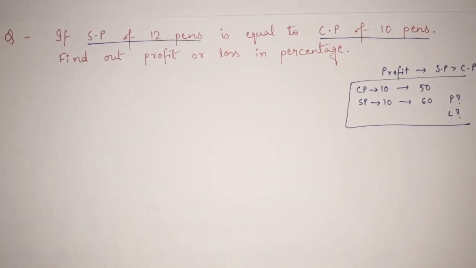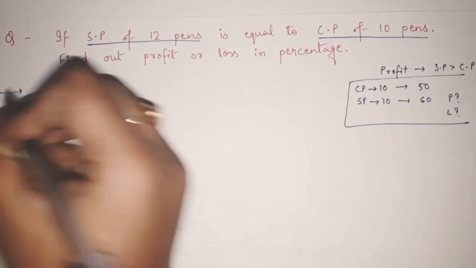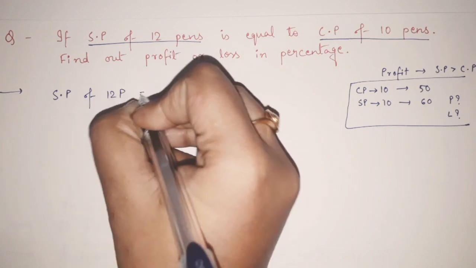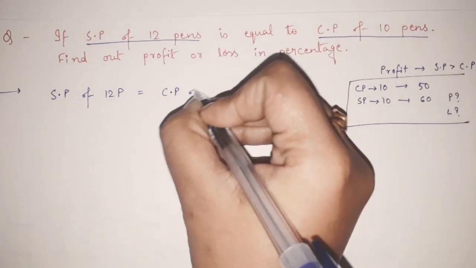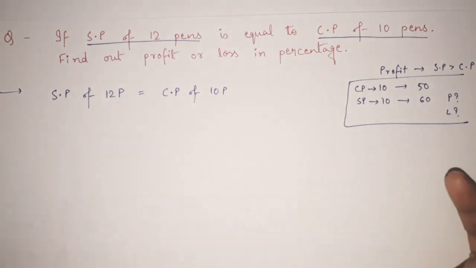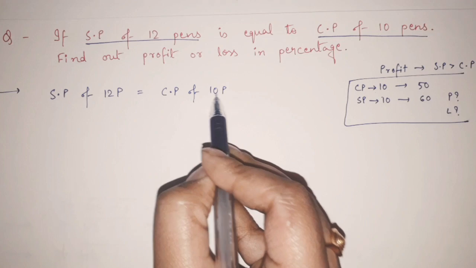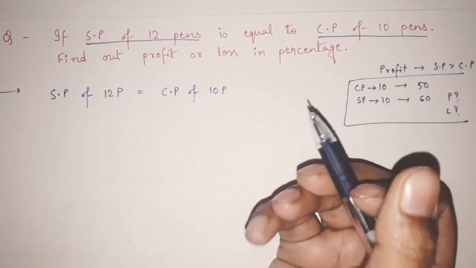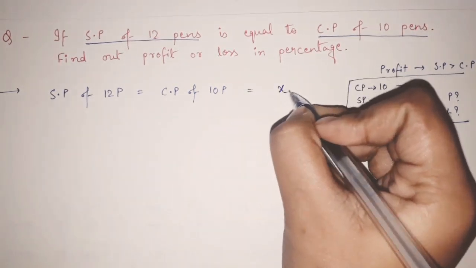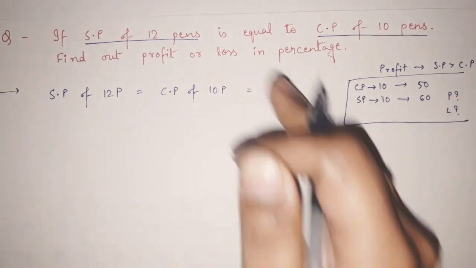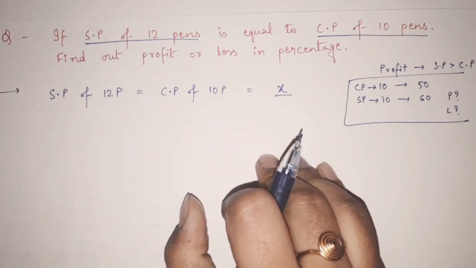So how to proceed? We will proceed with the data given to us. The data is that SP of 12 pens is equal to CP of 10 pens. Now we don't know what this price actually is, so we are assuming it, let's say X. I am just assuming it. Now, understand this flow. This question is very important.